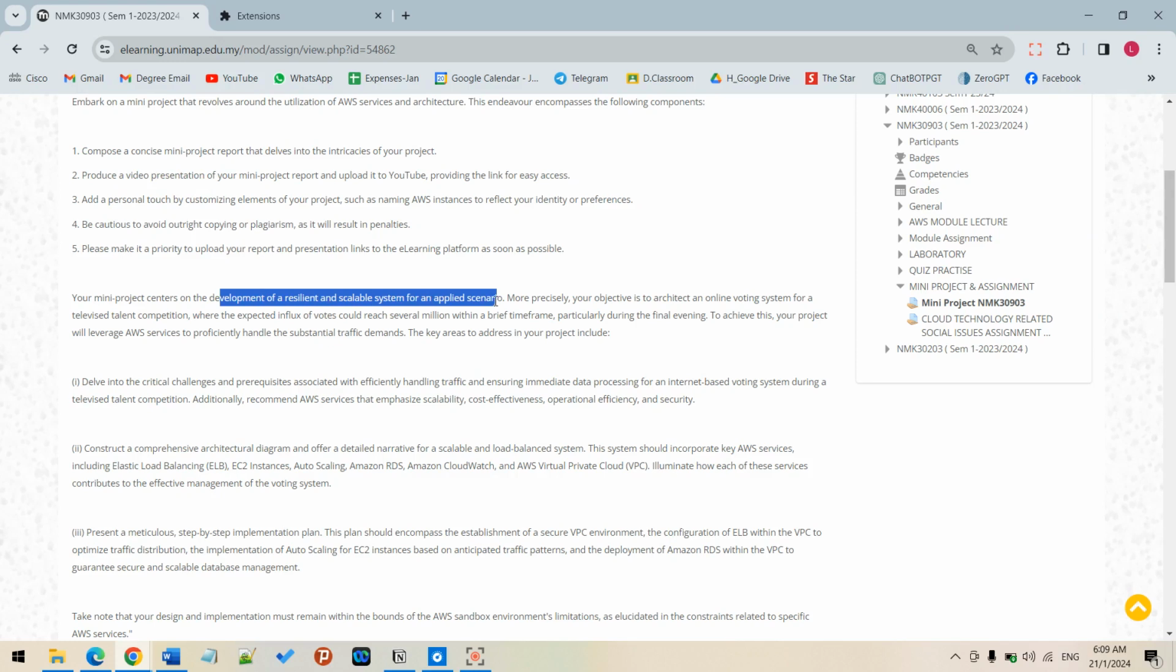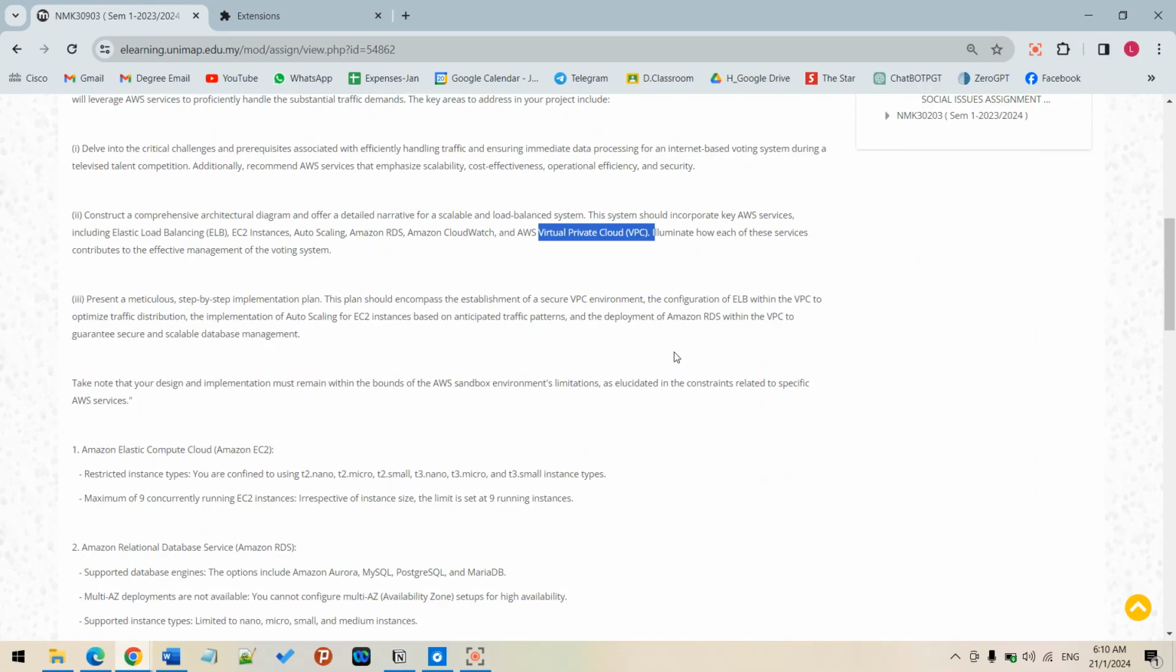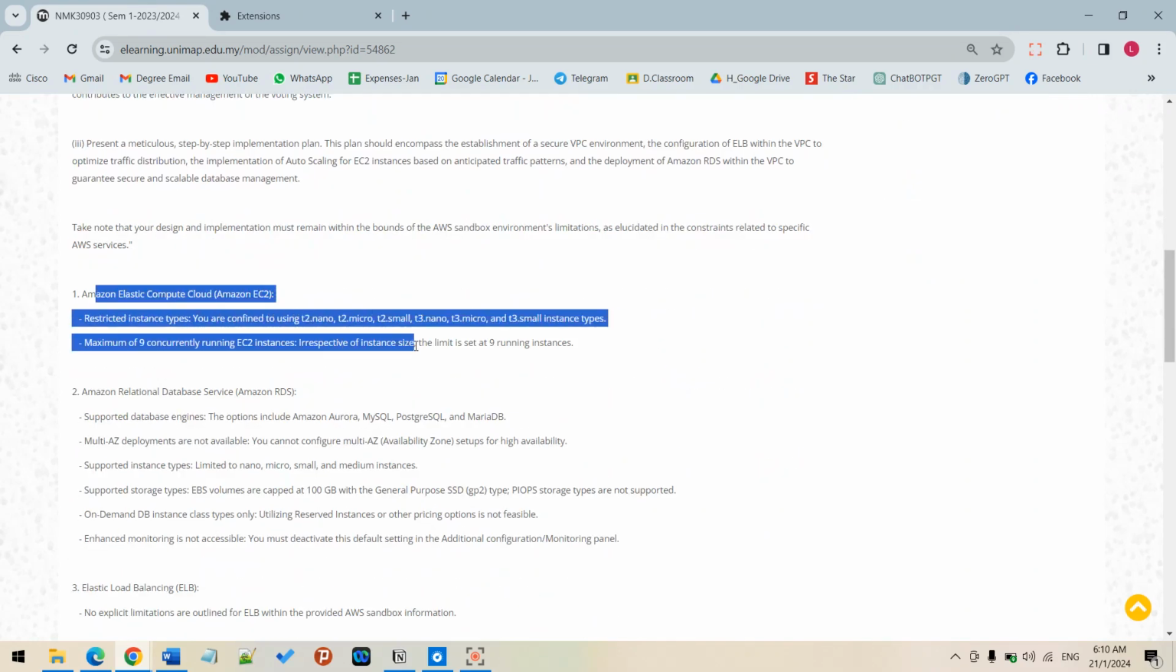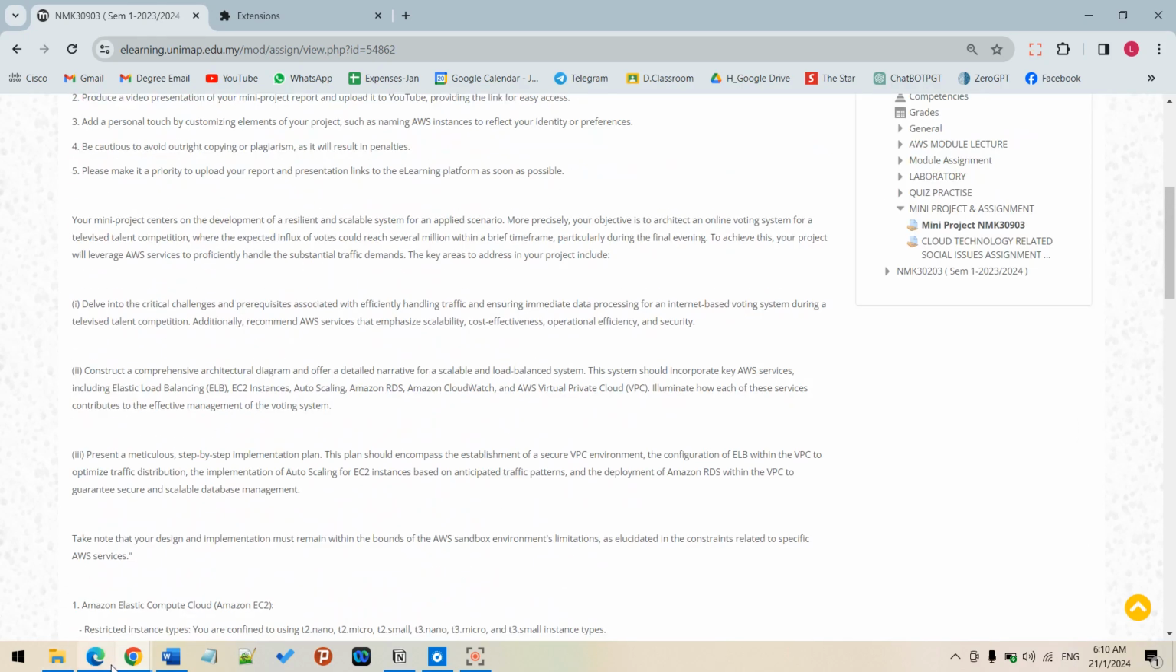Precisely, we need to design an online voting system for a televised talent competition. The system needs to incorporate services like ELB (Elastic Load Balancing), EC2 auto scaling, RDS, CloudWatch, and VPC. Later in my report, I will illustrate how these services contribute to the effective management of the voting system. This is the requirement that I will be explaining in my report. So without further ado, let's move to the report section.